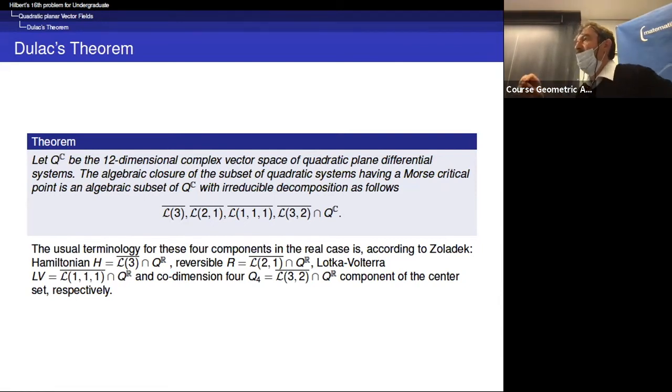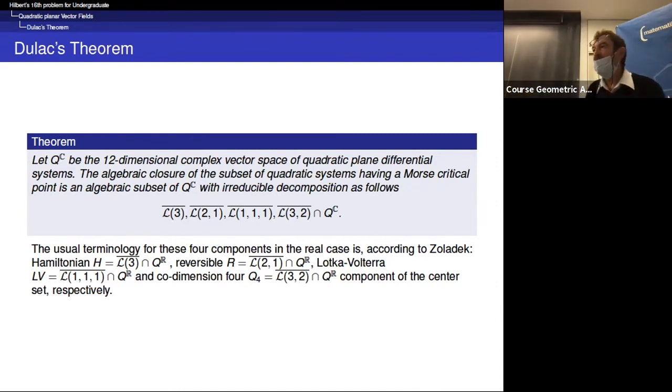So in the real, you have the rotation, x dot is y, y dot is minus x, and you add a homogeneous quadratic polynomial in the two perturbative parts, p of xy plus q of xy.